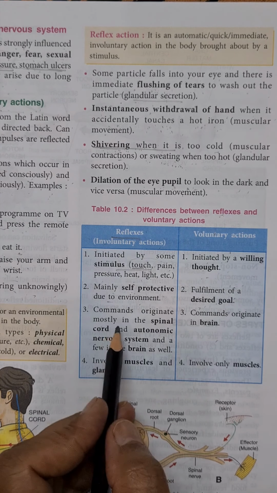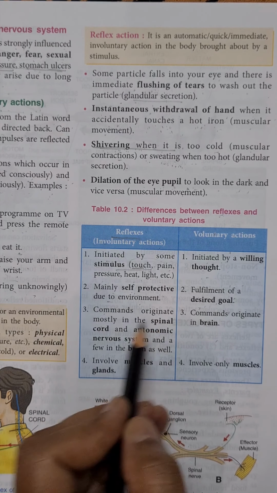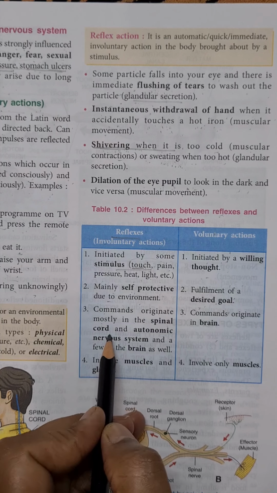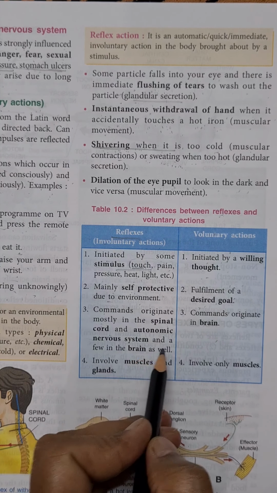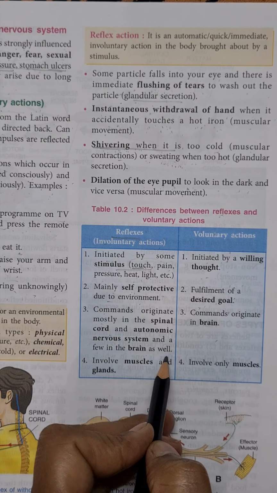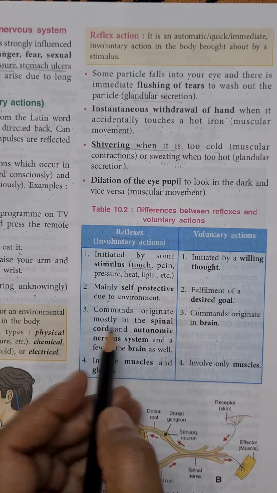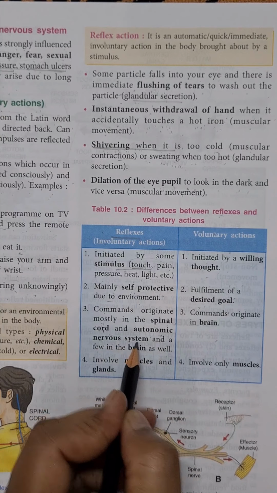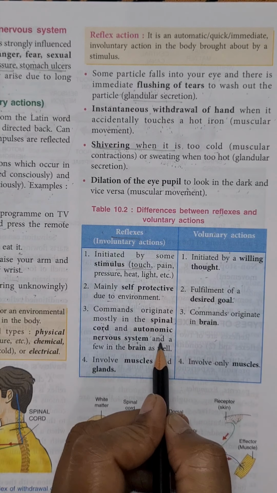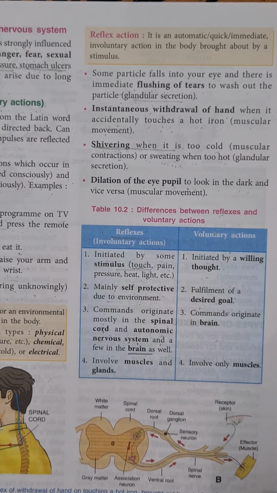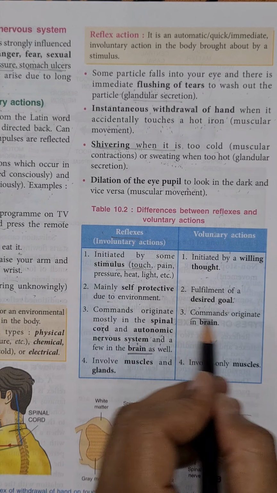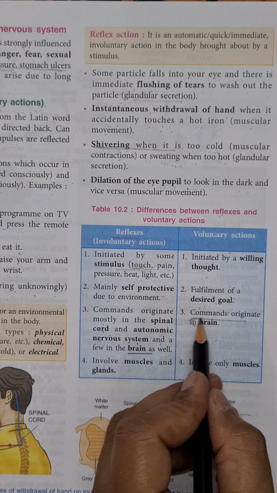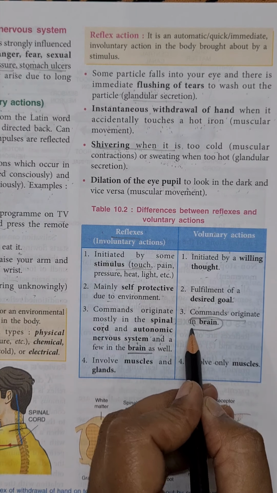Now next, commands originate mostly in the spinal cord and autonomic nervous system, and a few in the brain as well. Command for reflexes occurs mostly in the spinal cord or in the autonomic nervous system, and for some reflexes in the brain also. But for voluntary actions, the command always originates in the brain.